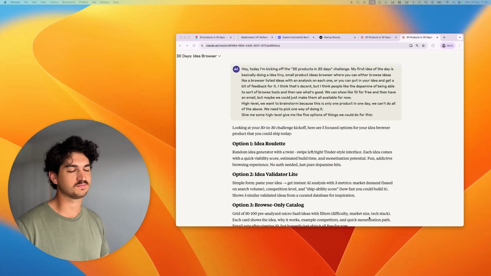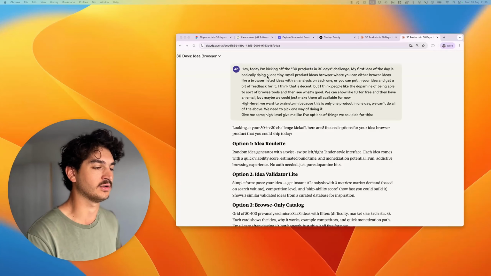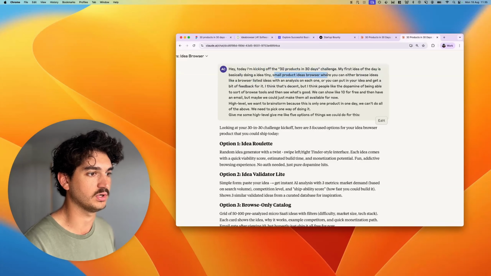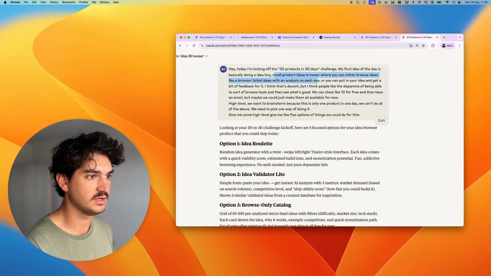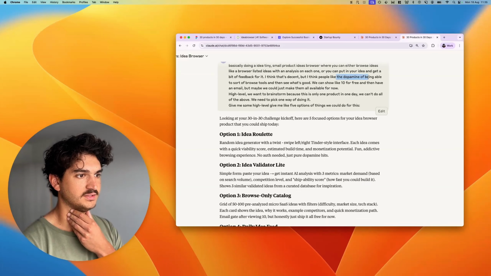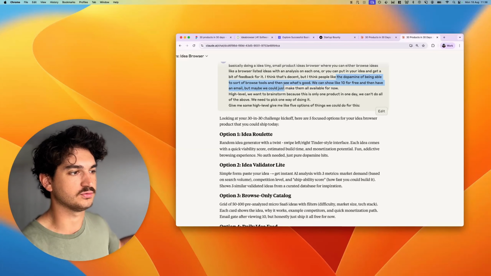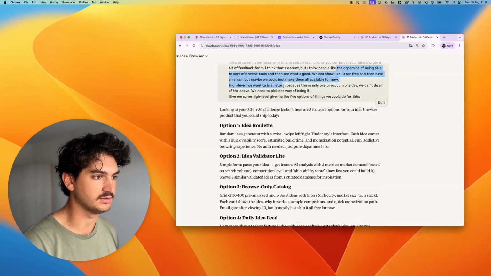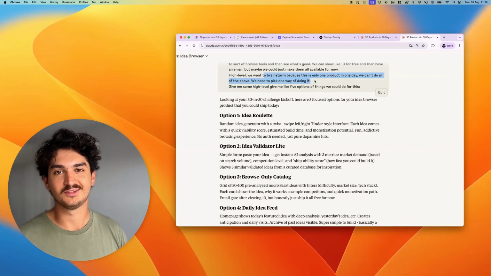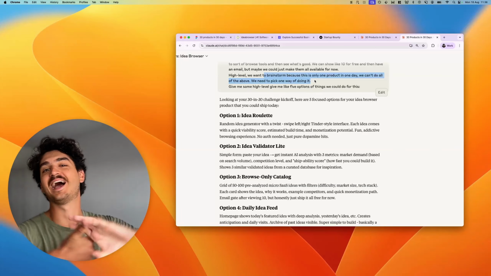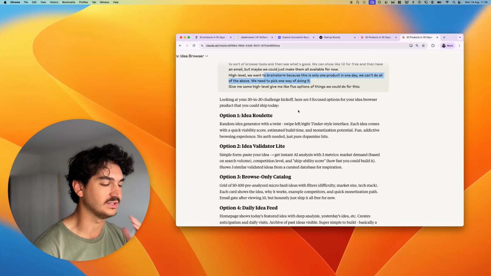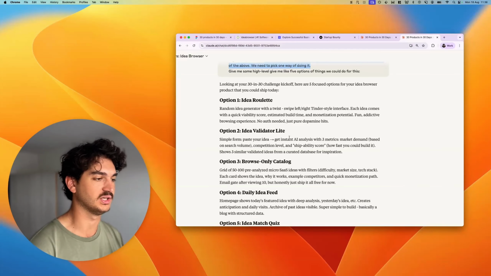All right, of course, going into brainstorming, we're going to hit up our guy Claude. So I said today we're kicking it off. First idea is a small product browser, browse ideas, or you can put in an idea. So I was just giving it a few different things. I said about the dopamine of being able to browse through tools and see what's good. I think that's definitely enjoyable. Like I said, we can only do one thing today. You can analyze your tool, you can generate tools, you can do one idea a day. We need to just focus on one to make sure that we can do it.